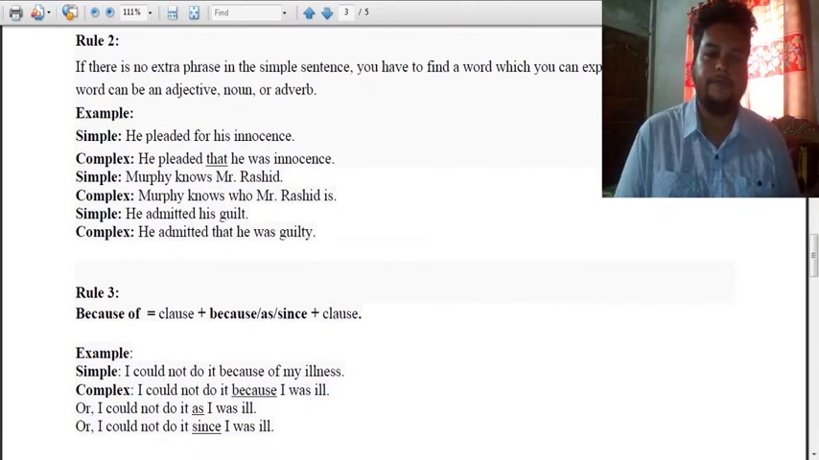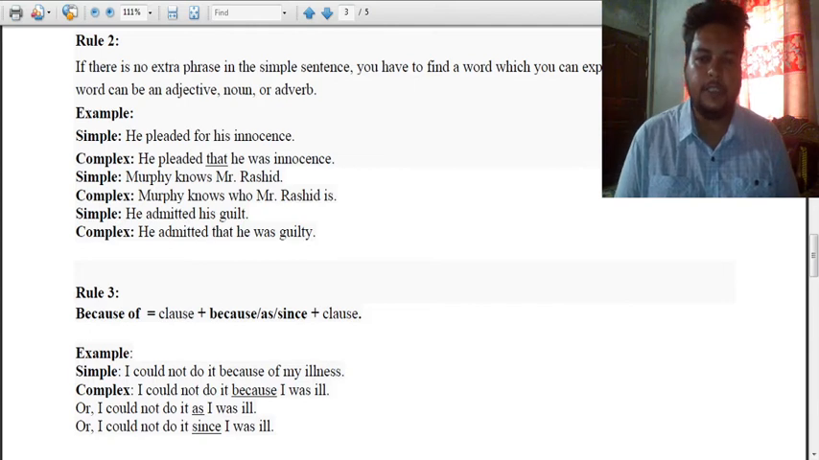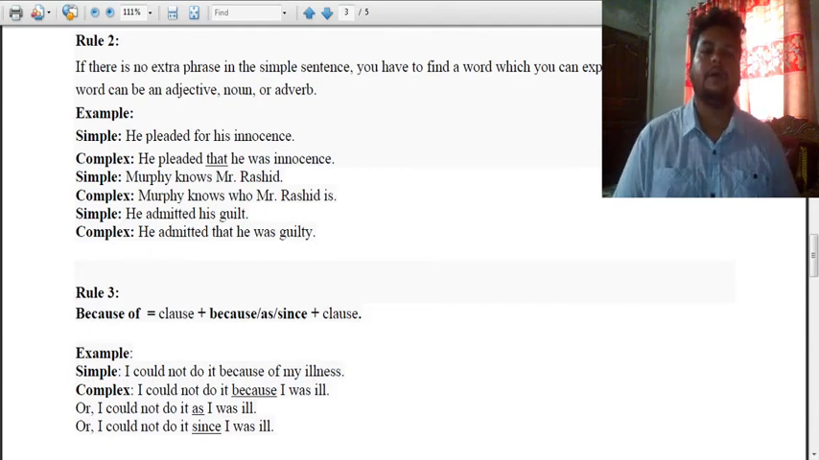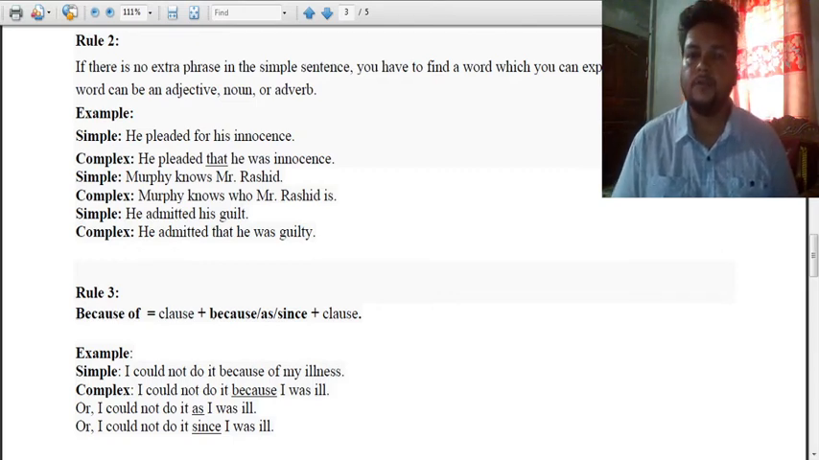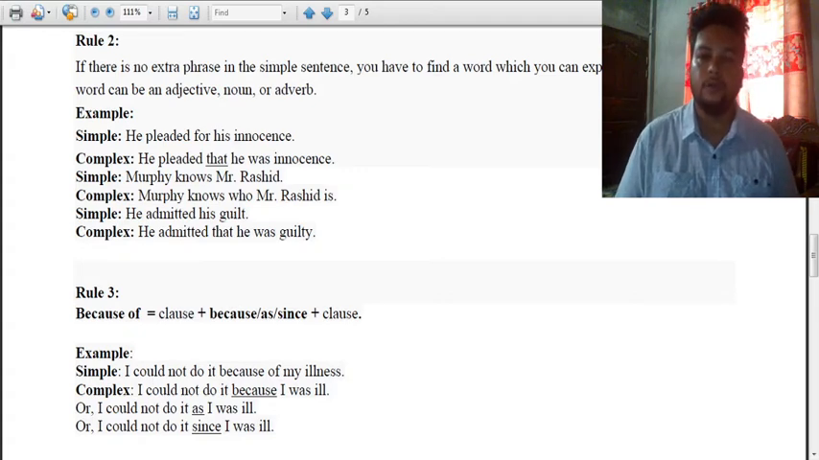Rule 3 says, if you find because of in a simple sentence, and whenever we want to change it to complex, at that time we have to add because, as, or since in the middle. So two clauses will be apart. In the middle we have to take because, as, since. Because of means কারণে, বজায়, so we have to change it to because.